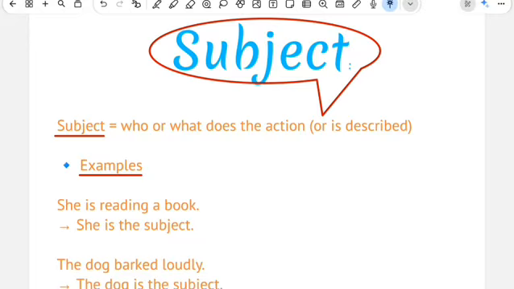And today we are going to talk about a very basic English grammar topic, and that is also very important. Okay, and let's talk about it without any delay.